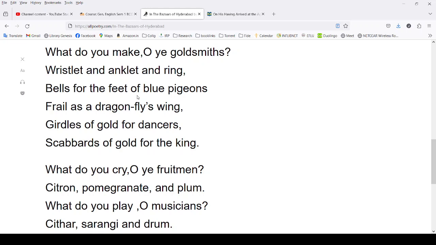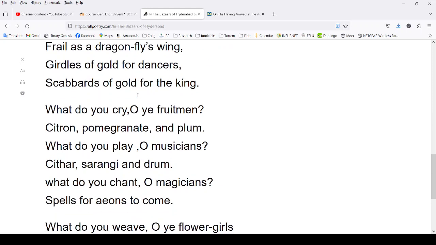Back in those days, some people put bells on pigeons because they were used for communication. When the message arrived from the pigeon, you would know it had arrived by hearing the ringing of these light bells, which do make some sound, but they were very frail, like a dragonfly's wing.